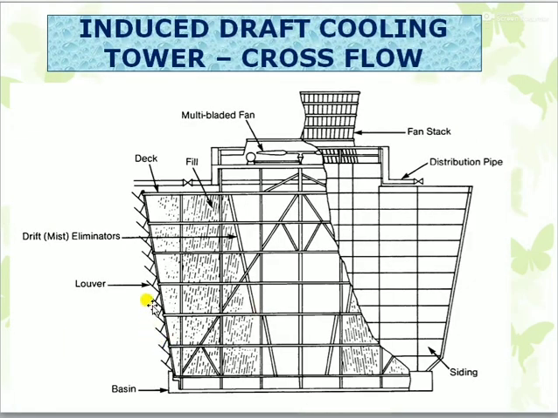Then there are induced draft and forced draft cooling towers. A forced draft cooling tower has the fan at the bottom, so air is sucked from the ambient by the fan and leaves through the top. Induced draft is where the fan is at the top, and air is sucked from the side through the louvers, contacts the water, and then leaves through the drift eliminators.